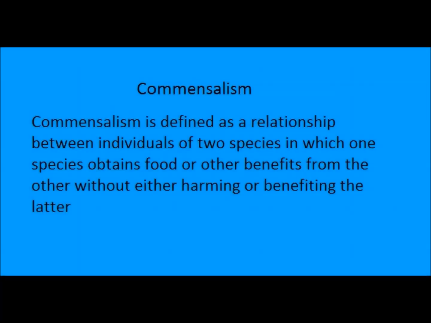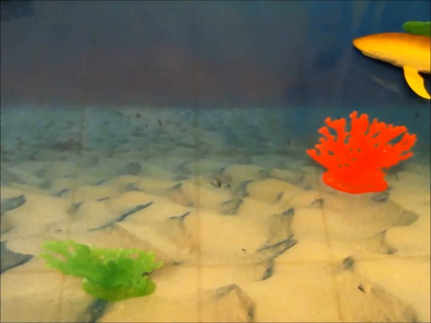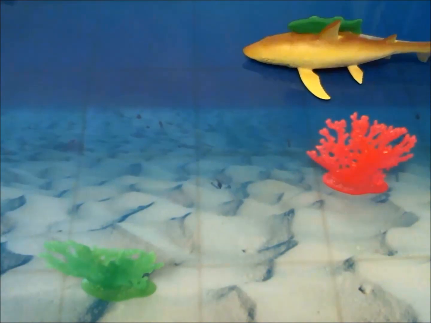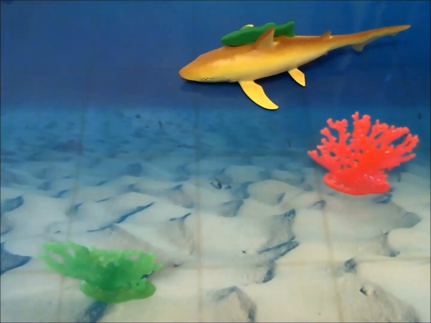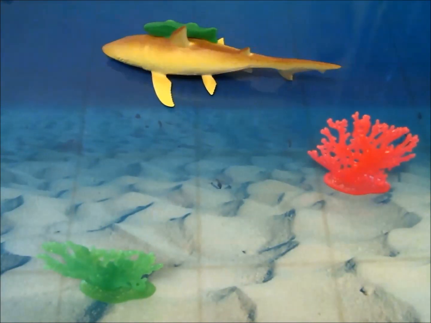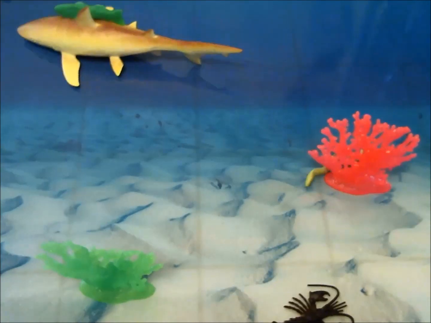Commensalism is defined as a relationship between individuals of two species in which one species obtains food or other benefits from the other without either harming or benefiting the latter. As the shark swims through the water, you may notice that other fish attach to the shark. That is called a remora, and despite what you may believe, it is not a parasite.